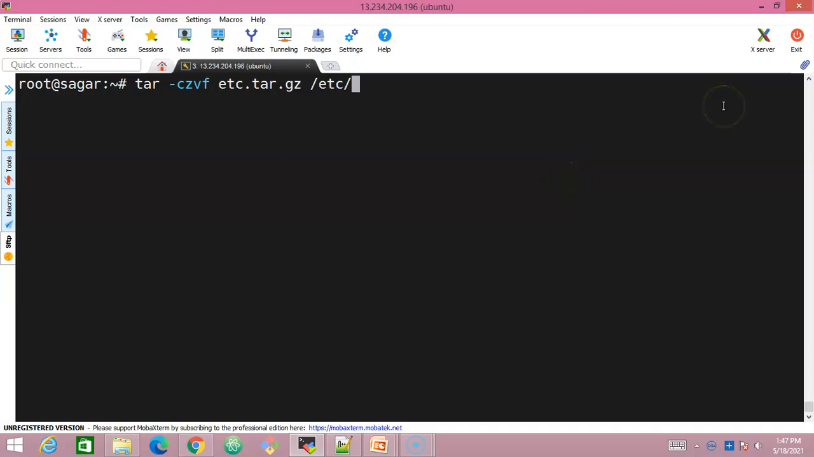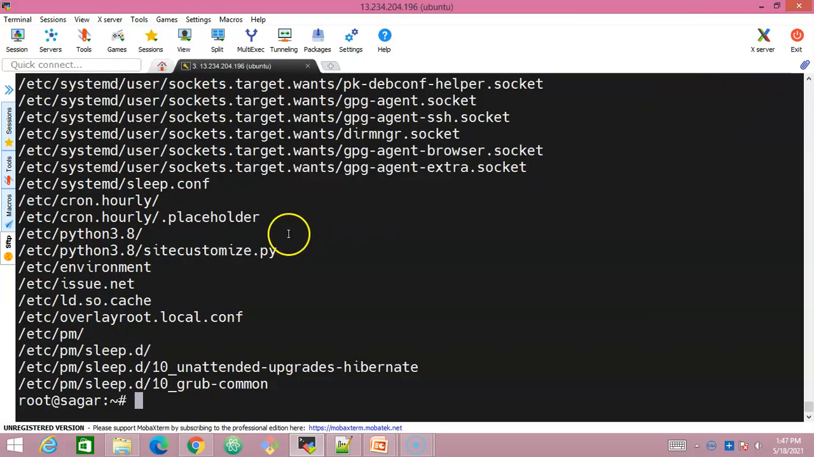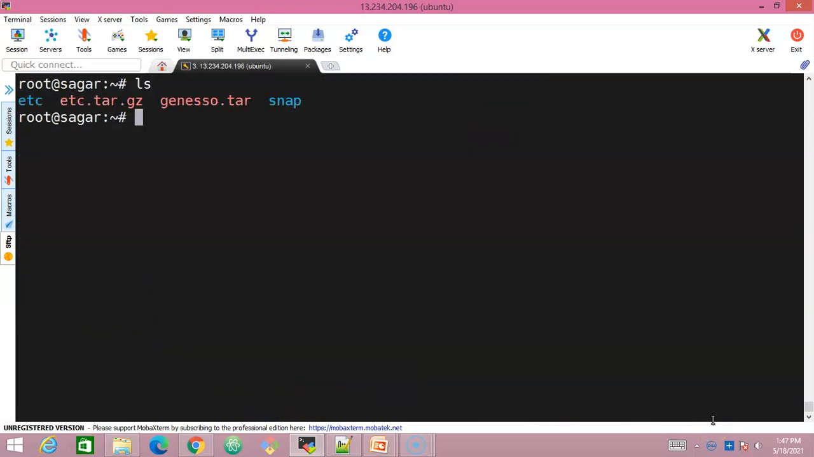/etc/ and enter. See, the moment you use this command, let me press the up arrow button so that we'll get the previously executed command. The moment you do it, it is going to create an archive with all the files of this particular directory. So let's look at the ls command. See, look at this. I have a new archive which is compressed now. The difference between this tar and tar.gz is that this is a compressed file. This is a compressed one.